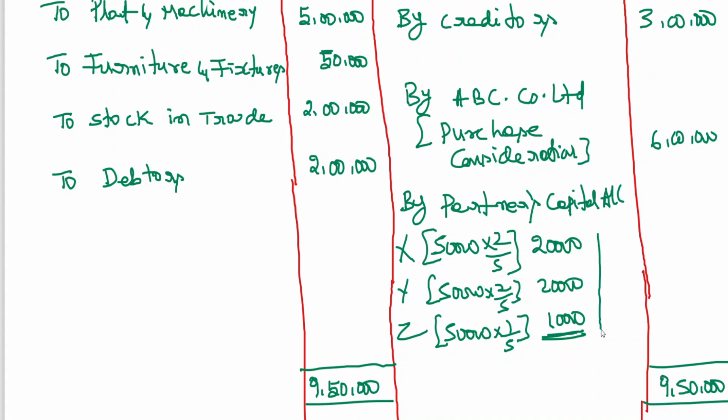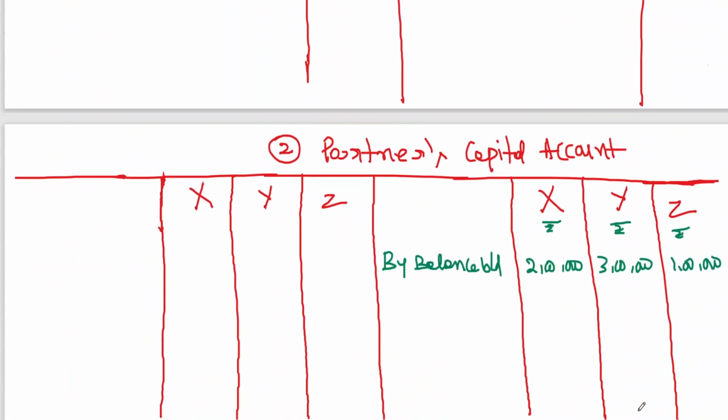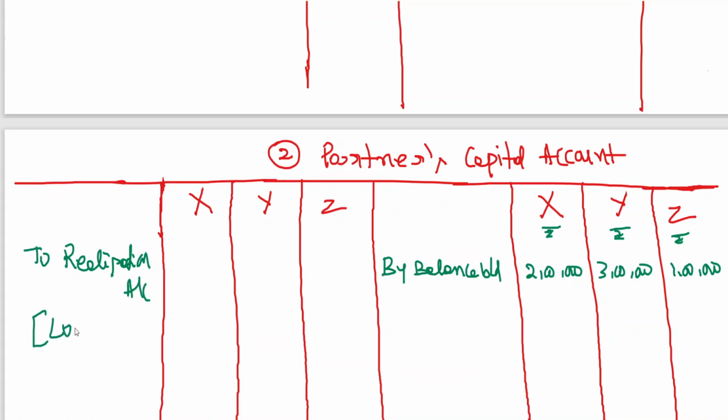This is loss. So this loss will be transferred to partners' capital account, to realization account, loss transfer 20,000, 20,000, 10,000.